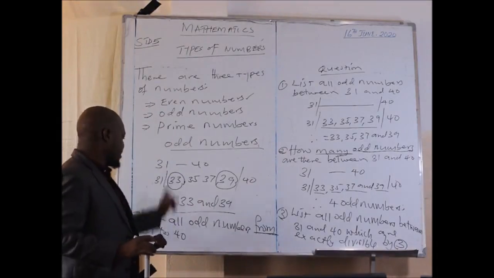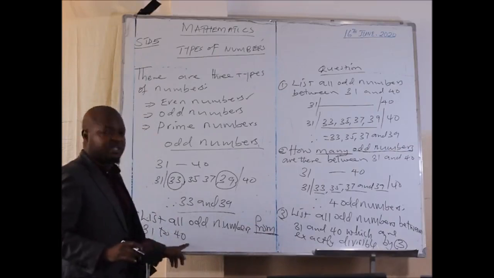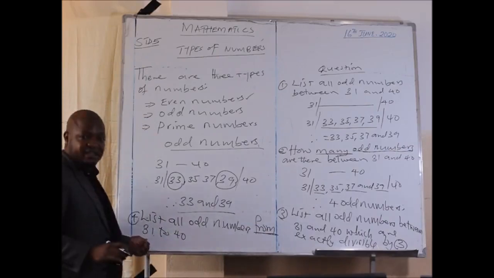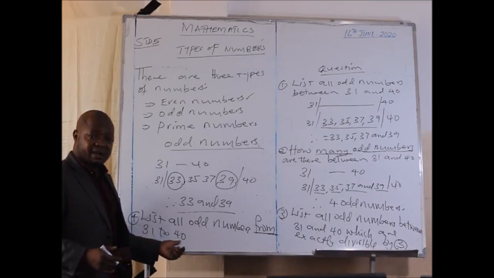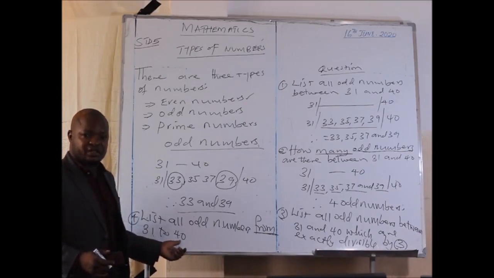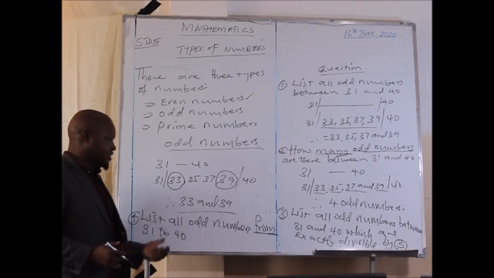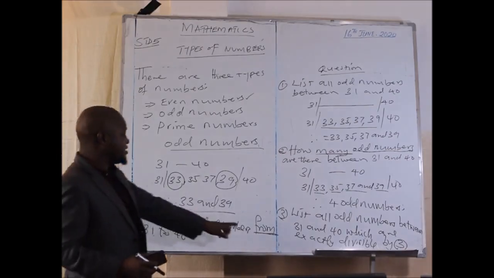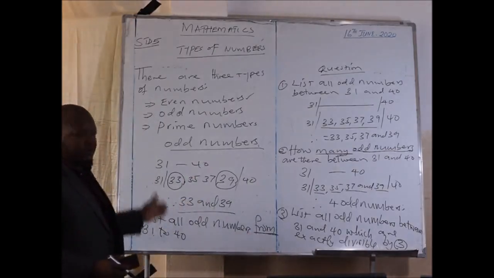So they say, list all odd numbers from 31 to 40, meaning that 31 is an odd number we are going to include among the odd numbers that we list. 40 is not an odd number, so we shall not include it. But if it was, then we could have included it. So you have to understand this term from with reference to what we are doing here.